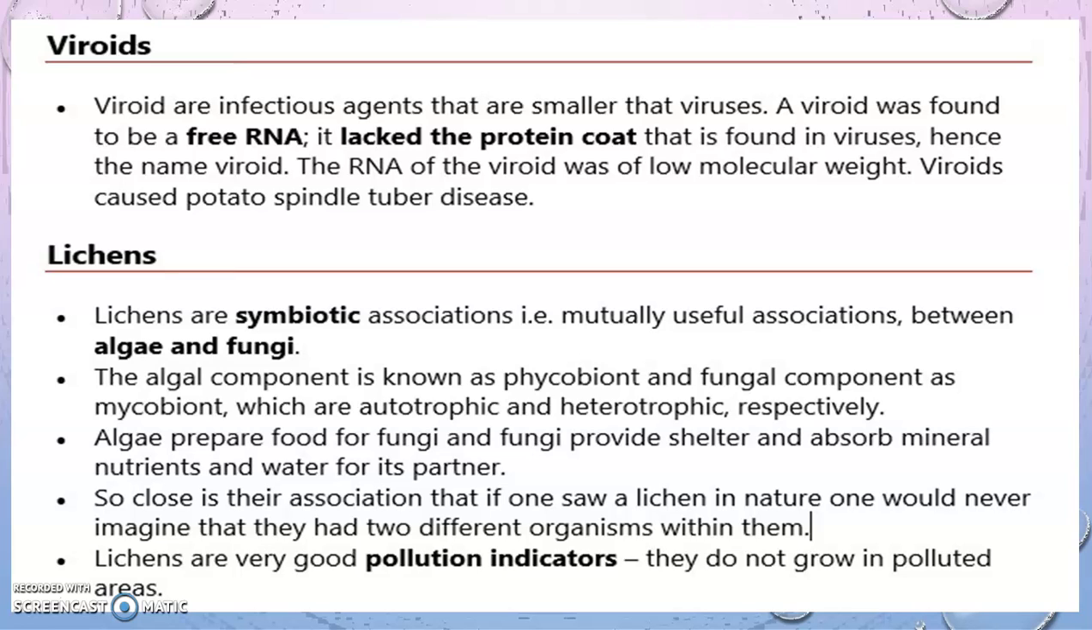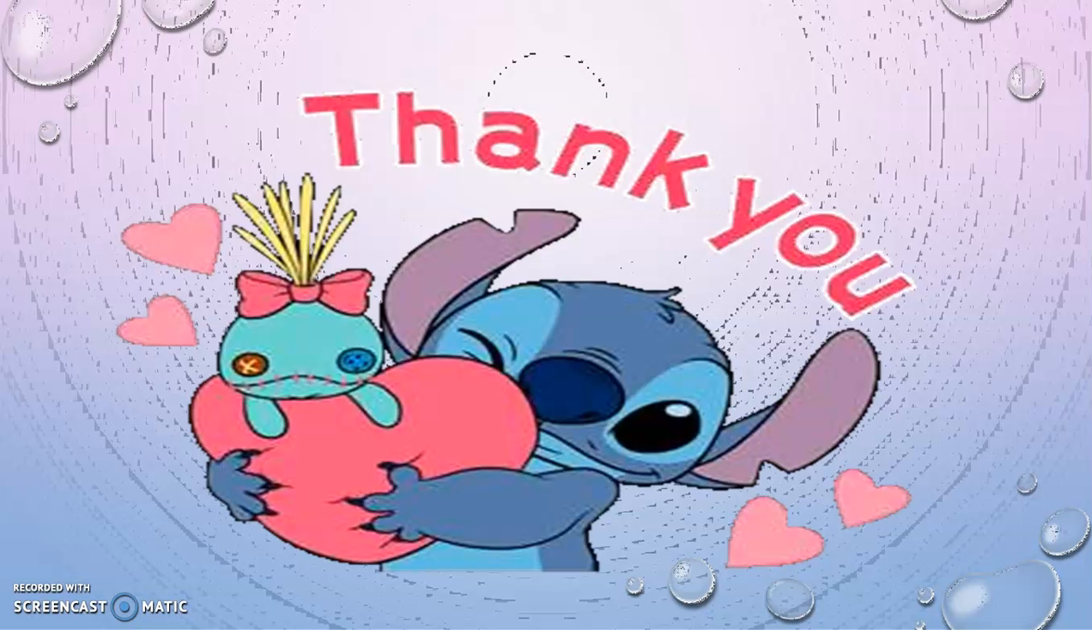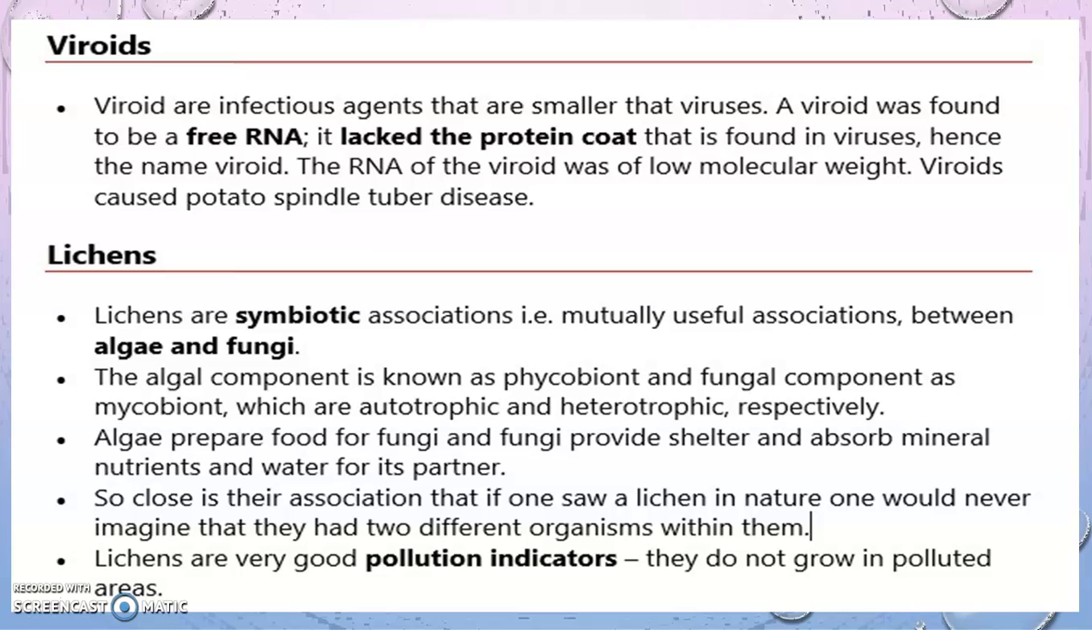So close is their association that if one saw a lichen in nature, we would never imagine that there are two organisms. They are so well associated. Lichens are very good pollution indicators. They do not grow in polluted areas. So they do not grow in areas which show sulfur dioxide contamination. So here is the end of the chapter, and so we end our second chapter here.